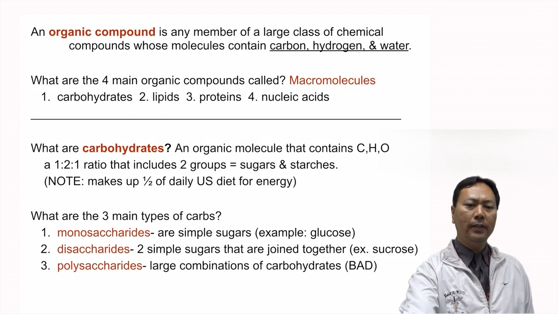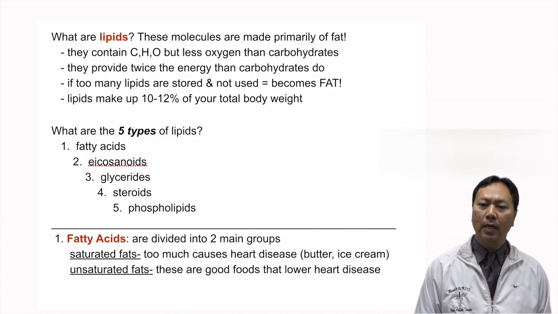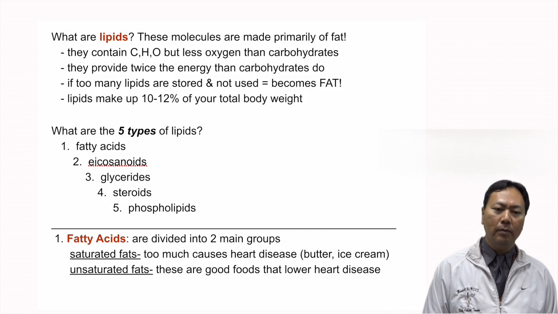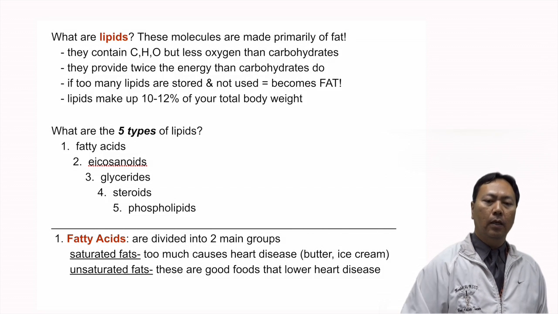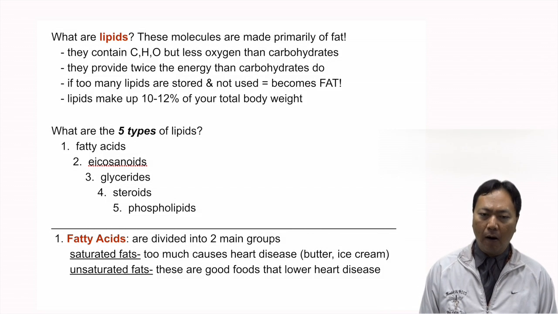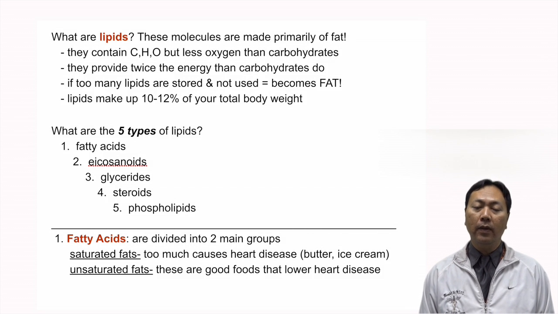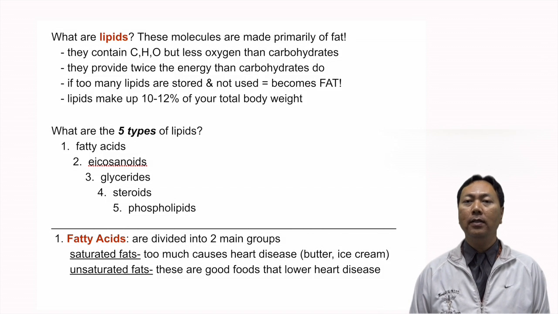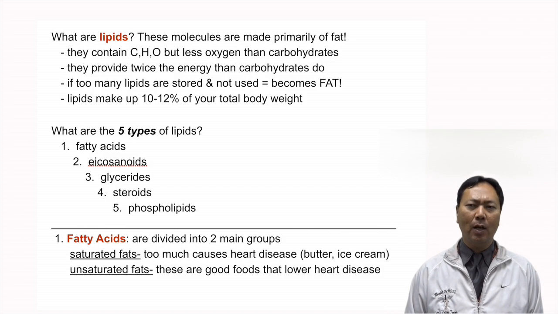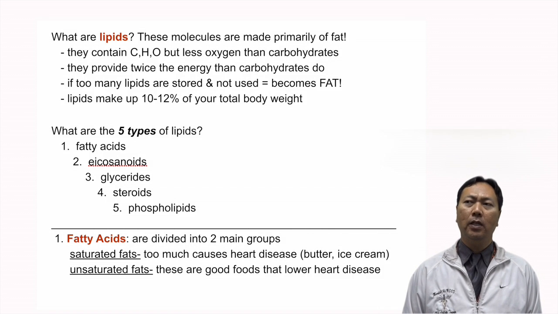In terms of different types of these, know the characteristics of lipids and the lipid families. We're talking about fatty acids, eicosanoids, and so forth, glycerides, triglycerides. Know the type of lipids that there are. Know the characteristics of the lipids. Some of them give off hormones. Some of them help to lubricate your body. By the way, fats are necessary for organs to be protected. Think about the fat that's in your stomach, your belly. It helps to keep the muscles from actually hurting or the bones from crushing some of the organs, especially your intestines.